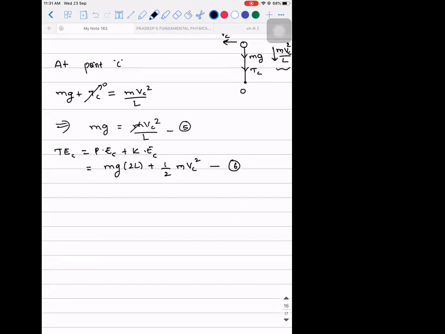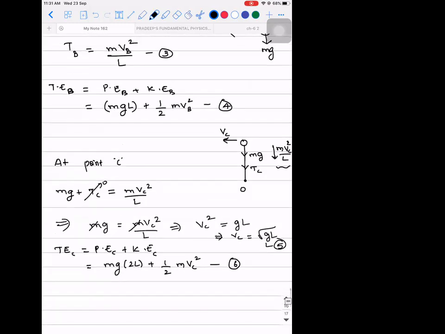So this I take as 5. m and m will get cancelled, which implies Vc square is equal to g into L. Then what is the value of Vc, guys? It's root of gL. This will be the 5th equation.